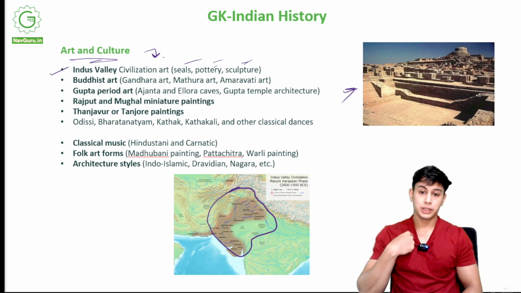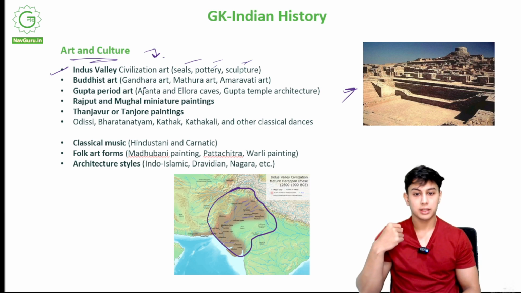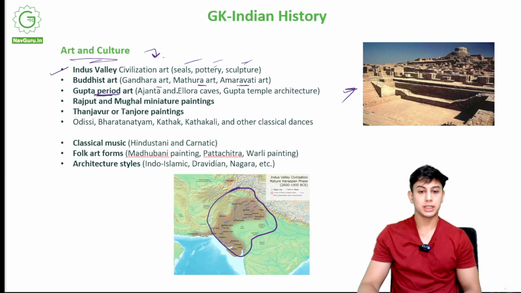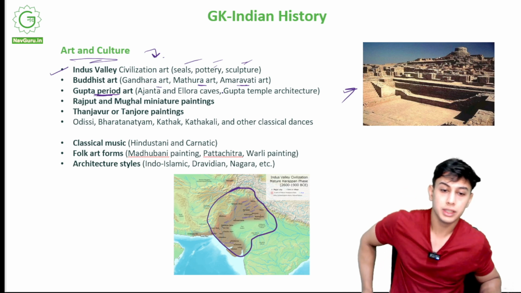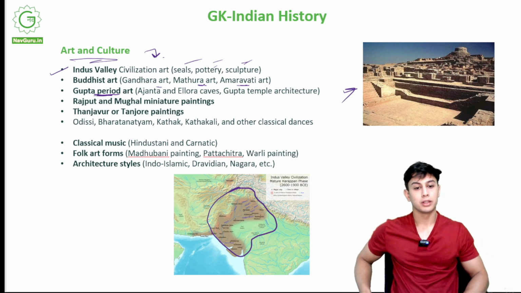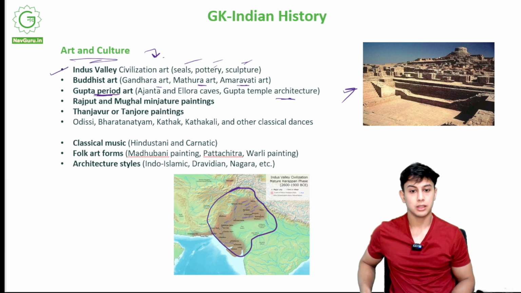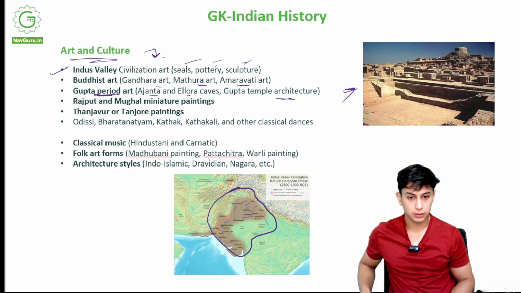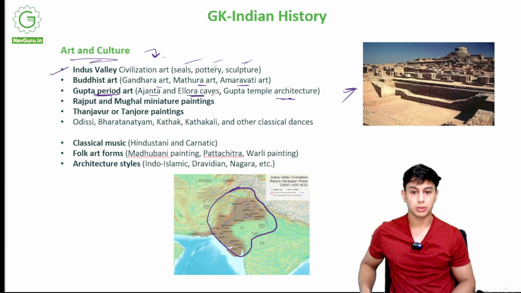Now, Buddhist art: Gandhara art, Mathura art, and Amravati art. Gupta period art: Ajanta and Ellora caves. These are from the Gupta dynasty, the Gupta temple architecture. If you ever visit the Ajanta and Ellora caves, these are temples from the Gupta period.